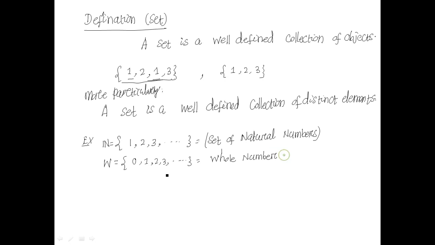So you can see that there is only one extra element in the whole numbers, that is 0.